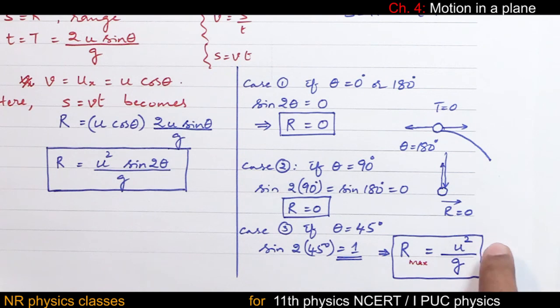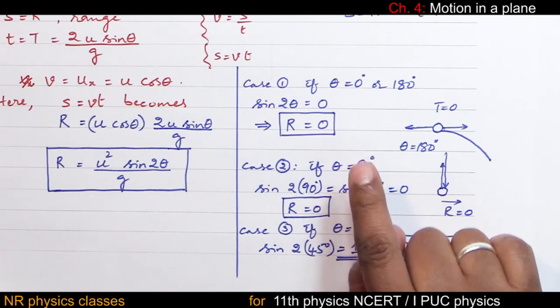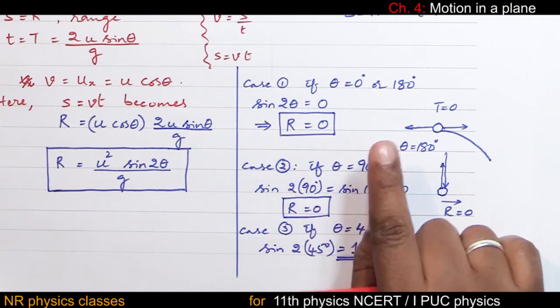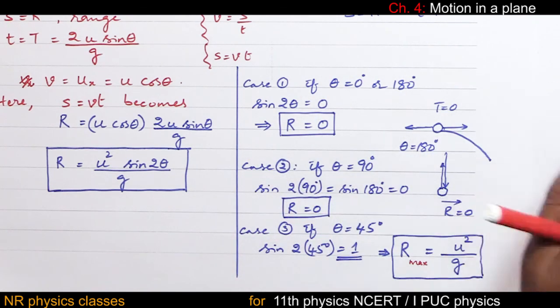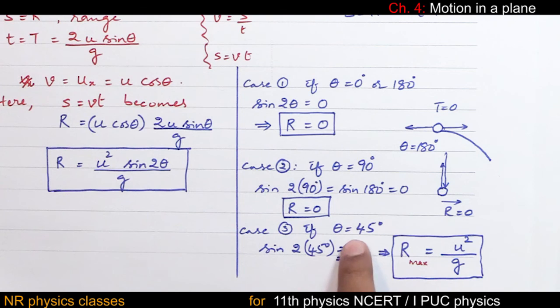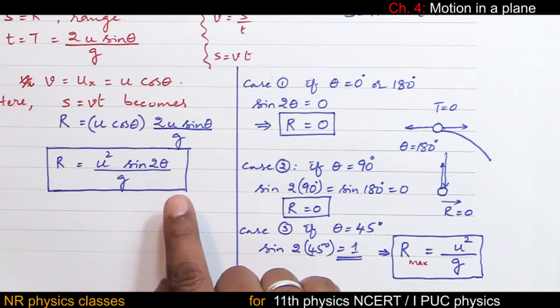An experienced cricketer, batsman, will hit the ball at an angle of 45 degree. Thereby, with less effort, minimum effort, the ball can be sent to the boundary, out of the boundary. So that angle is 45 degree. So this is one more expression for 2 marks or 3 marks.